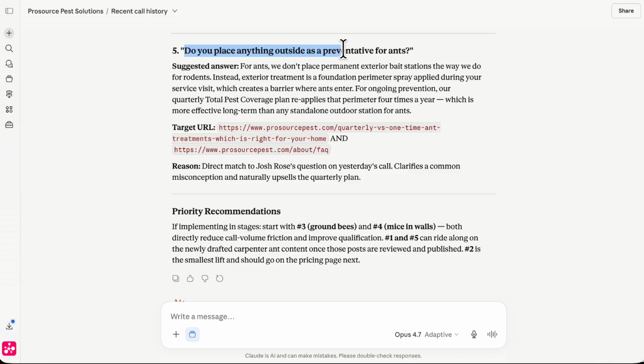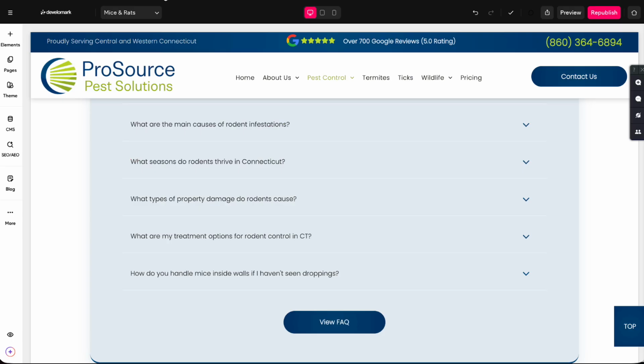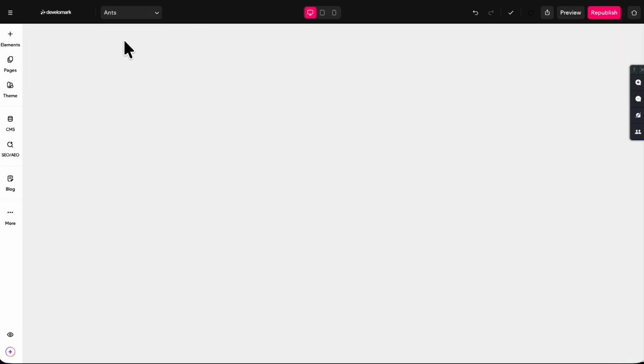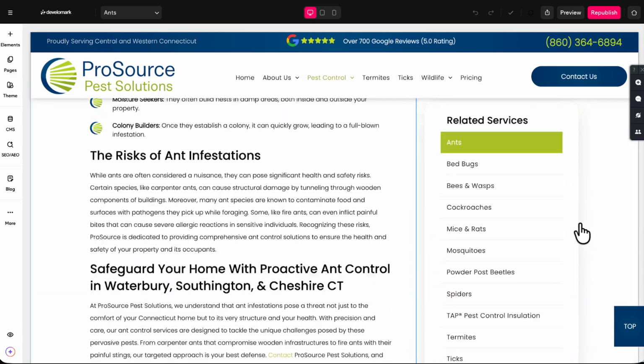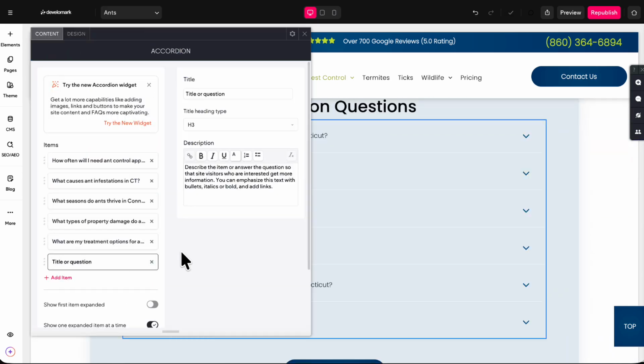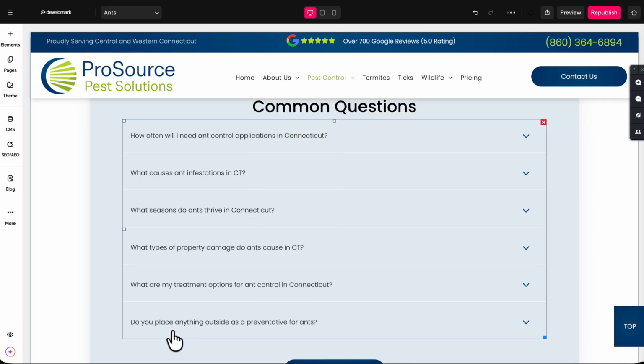And finally, do you place anything outside as preventative for ants? Same thing here. I'll go to the ants service page. LLMs are currently picking this page up, ranking it, and I will do the same process here. Well, I'll go ahead and add. So there we go. We have a net new FAQ added on the relevant page.